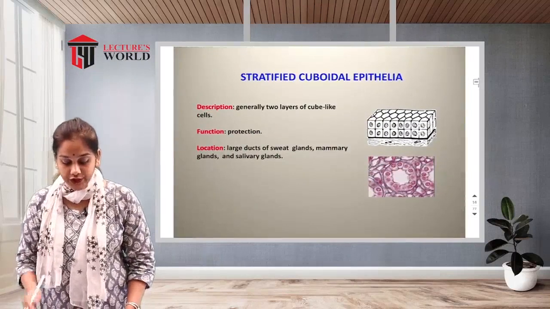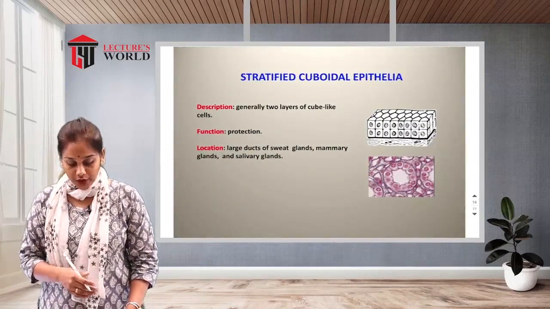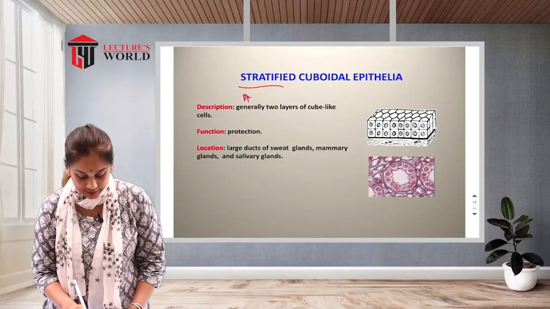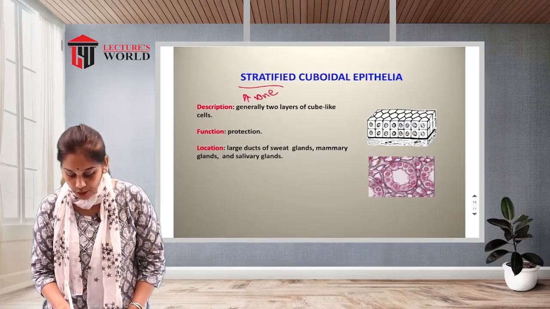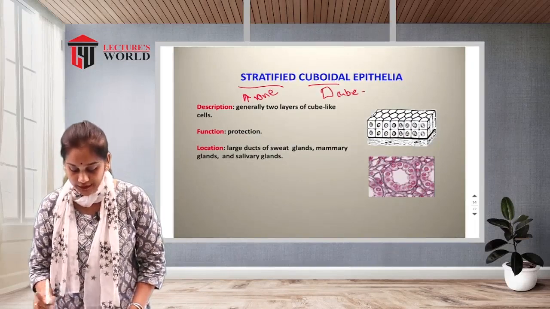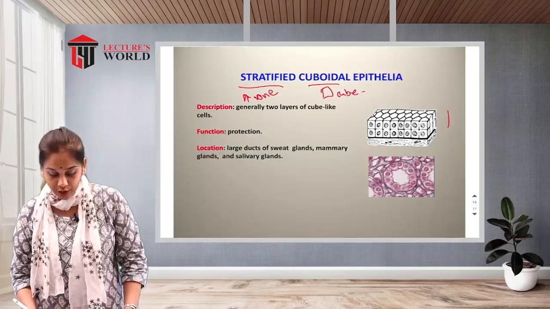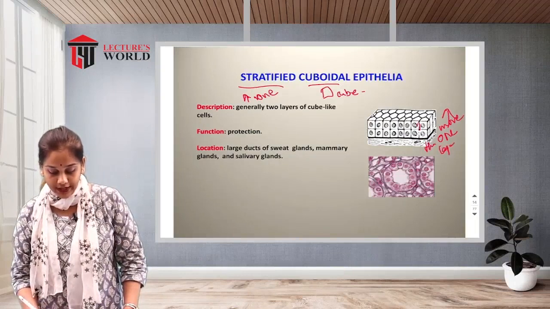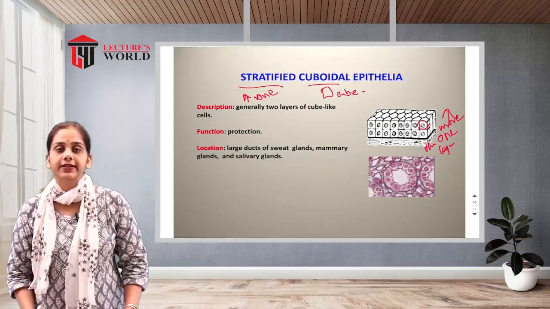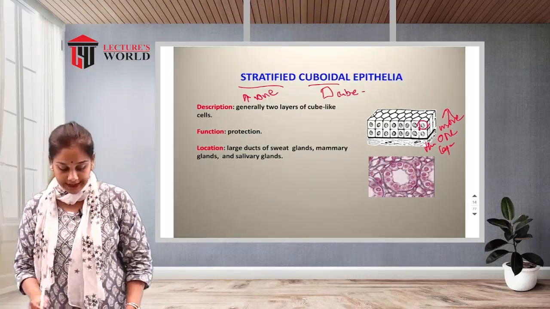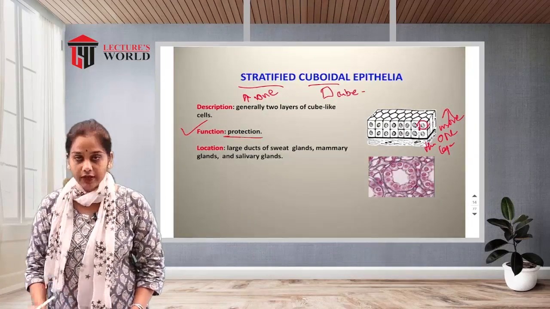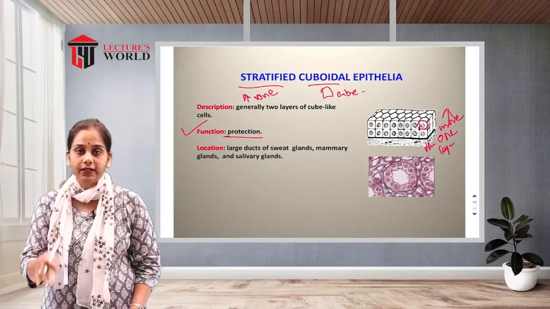Now the next type is stratified cuboidal epithelium. Stratified means more than one layer, and cuboidal means cube-like shape. See, this has more than one layer as well as a cube-like shape. That's why it is known as stratified cuboidal epithelium. What is the basic function of this type of tissue? It is protection; it gives protection to the inner tissue.